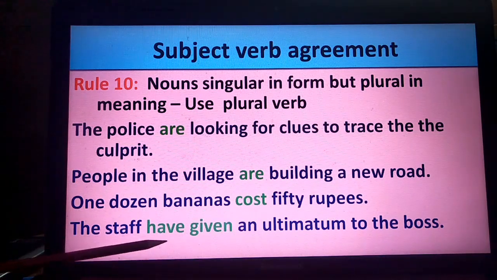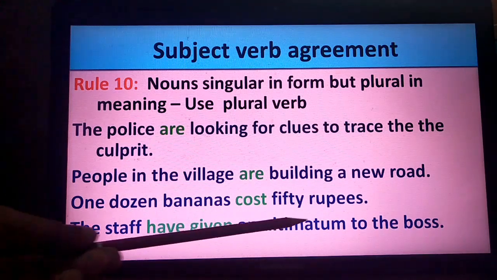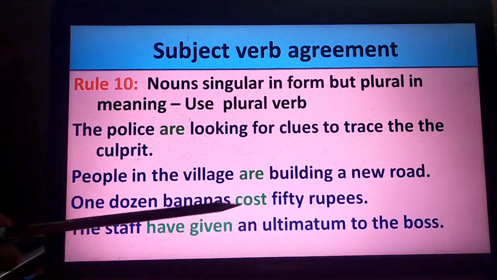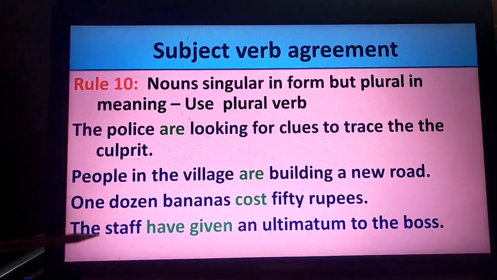The staff have given an ultimatum to his boss. So here the staff is actually plural in meaning, the members of the staff. The staff members have given an ultimatum to the boss. Ultimatum means the last warning, final warning to the boss.